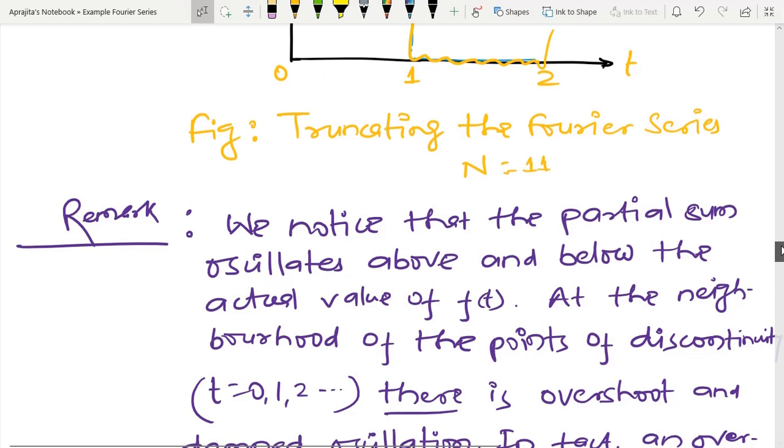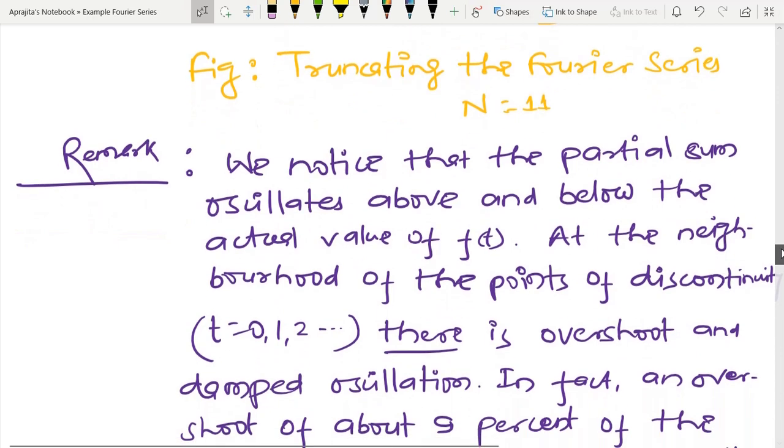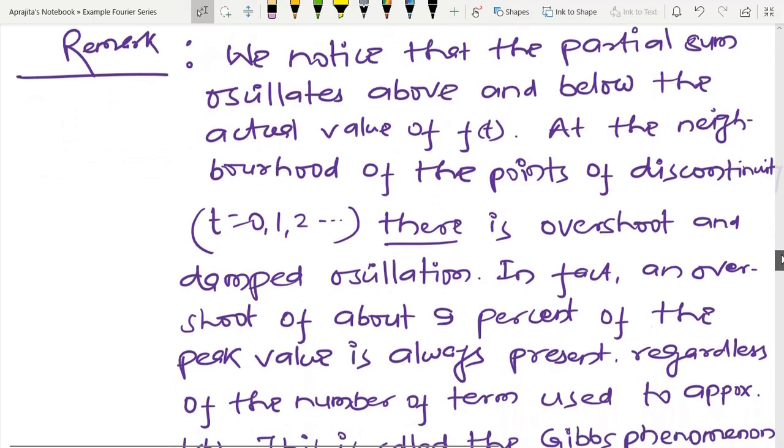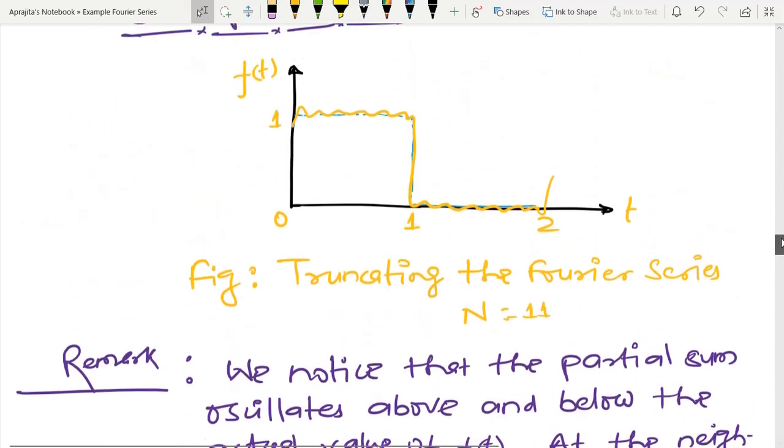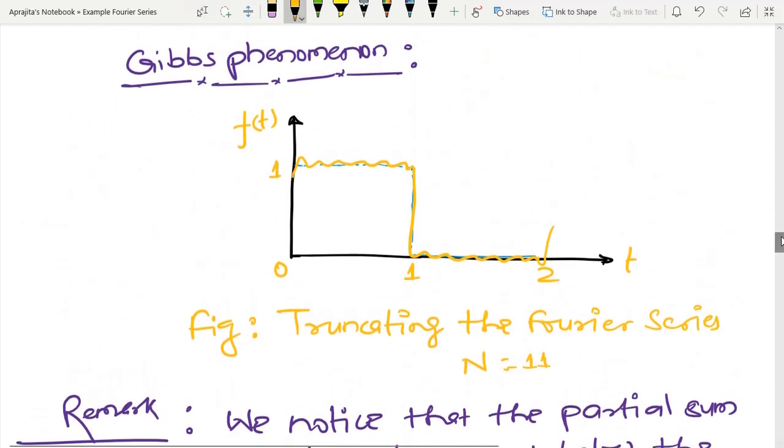and in the neighborhood of the points of discontinuity, because at t equal to 0, 1, 2, there is an overshoot. Overshoot means here there is some kind of peak, and here also there exists a certain kind of peak.